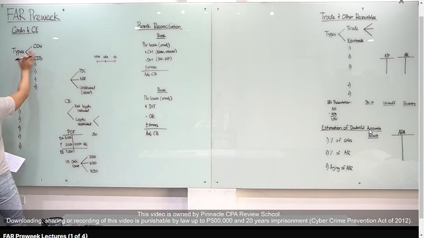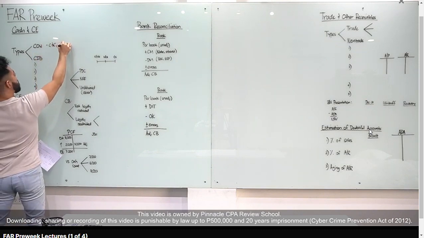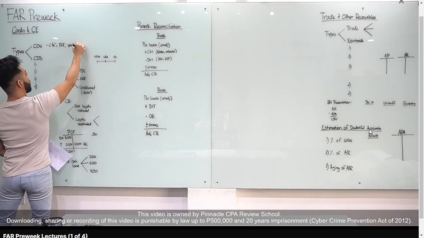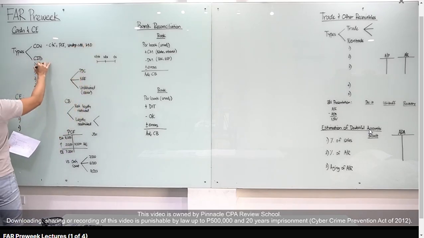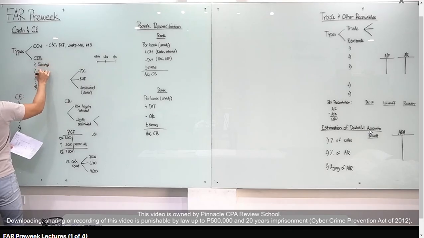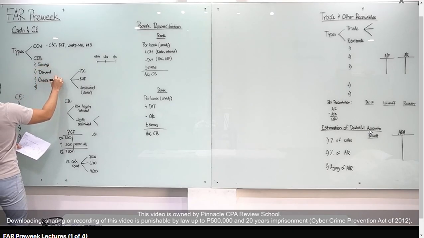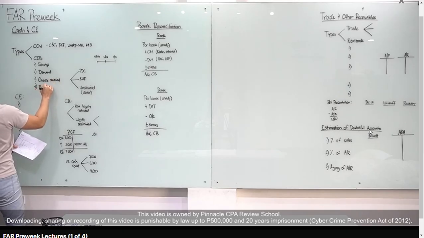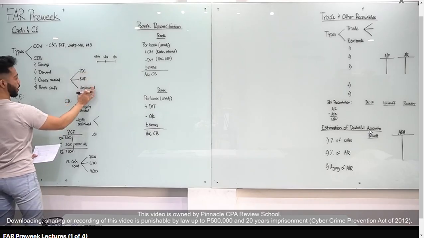We have two types of cash: cash on hand and cash in bank. Examples of cash on hand: coins and currencies, petty cash fund, undeposited collections, and money order. Examples of cash in bank: savings deposit, demand deposit, checks received from customers, and last one is bank draft. Now, ingat ka dun sa checks received from customers. Meron tayong three special cases: post-dated check, NSF check, and undelivered check.